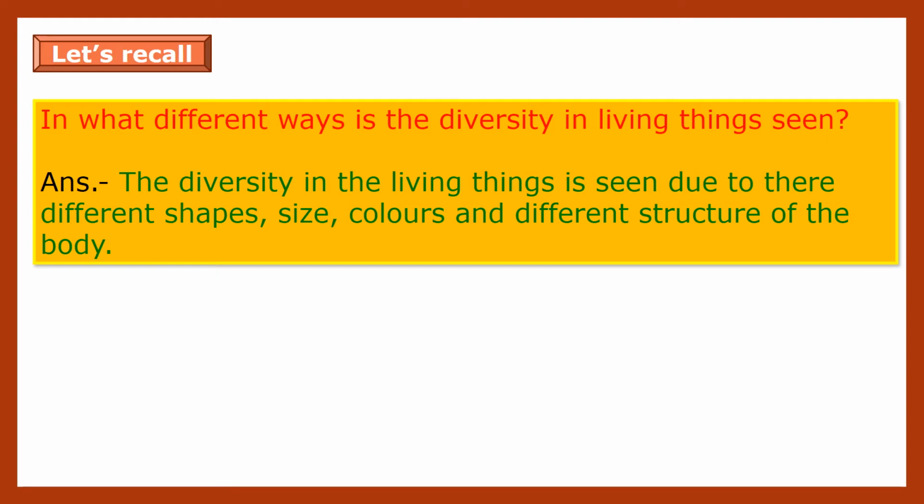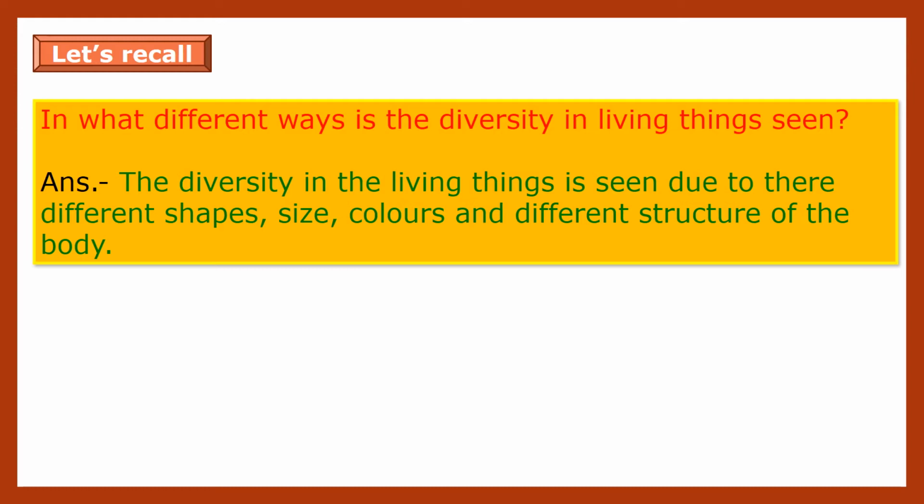Children, in the previous standard, we have studied diversities in living things such as animals and plants. So let's recall it. In what different ways is the diversity in living things seen? The diversity in living things is seen due to their different shapes, size, colors, and different structure of the body.